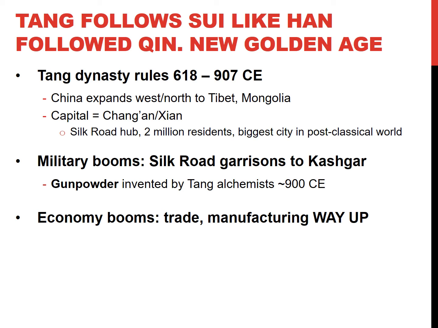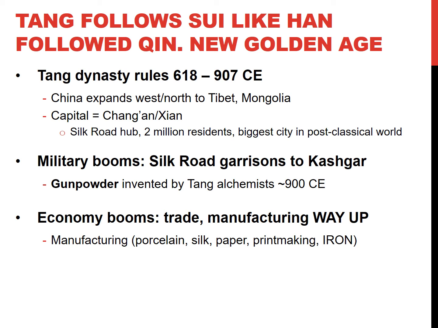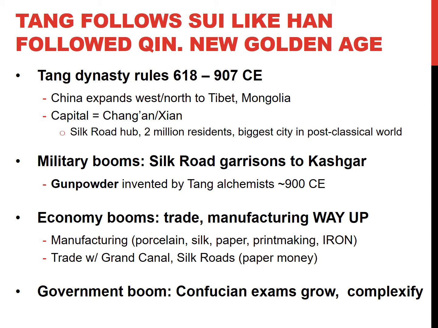Manufacturing's up too. Remember, back in your reading, we said one of the big economic changes as a result of the Silk Road is that people are now creating things in order to sell. This is exactly what they're beginning to do in China. They're manufacturing things so that they can trade them along the Silk Road: porcelain, like porcelain dolls or tea sets, silk, paper, iron. Iron's going to be huge, okay? And they're trading on the Grand Canal and the Silk Roads, and they're using paper money, no more bartering system.